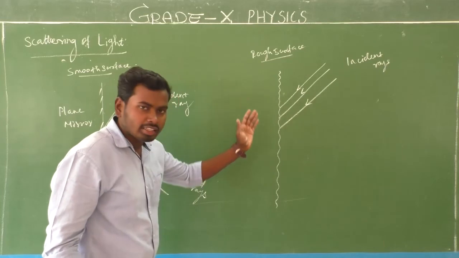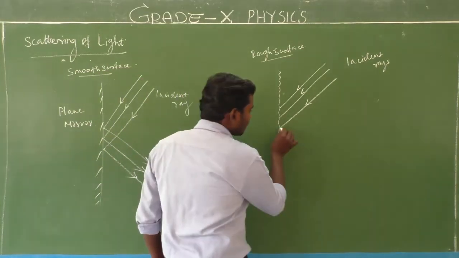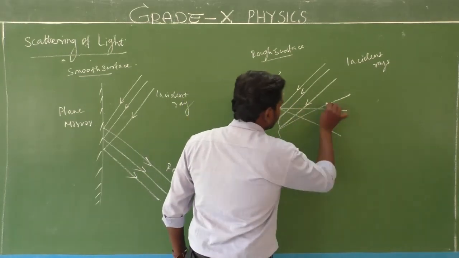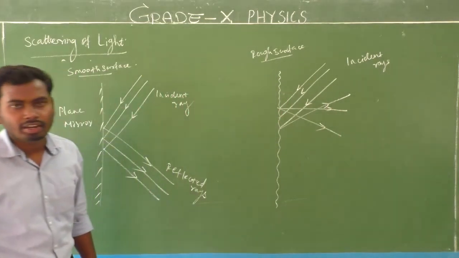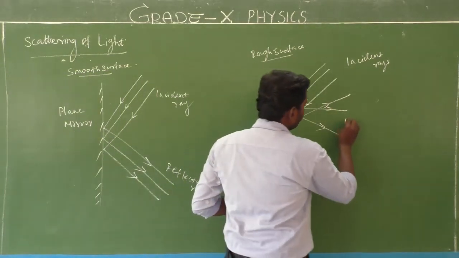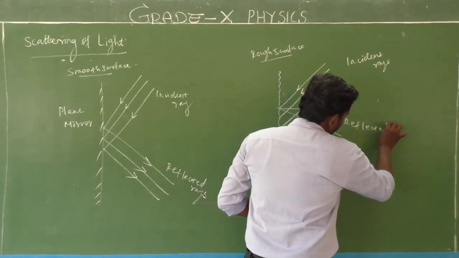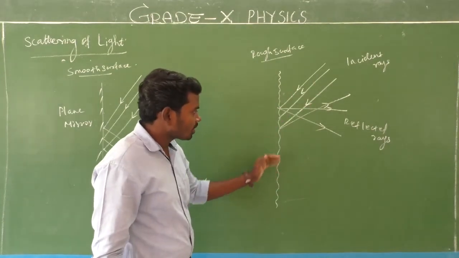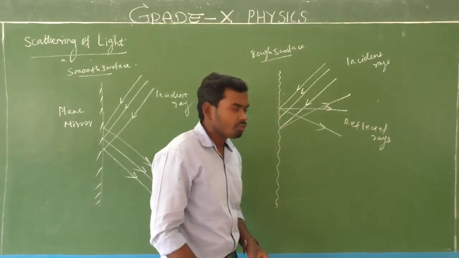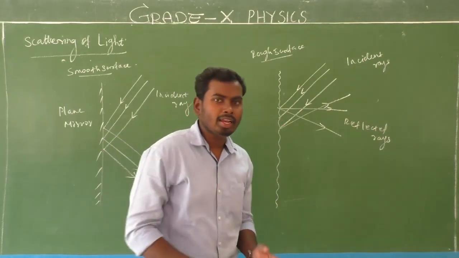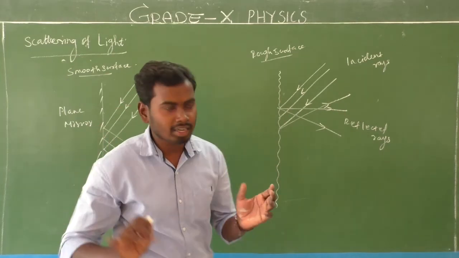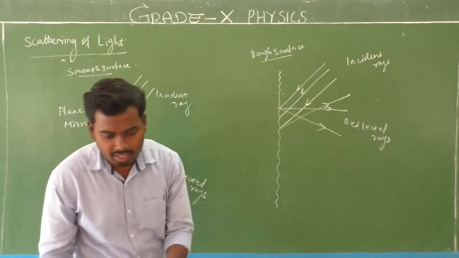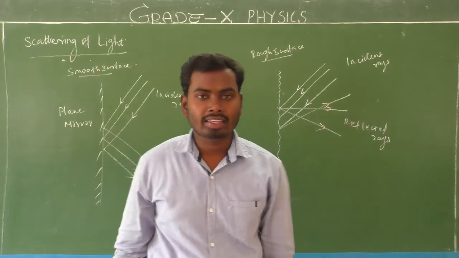Actually, this incident ray falls on the rough surface. After reflection, the reflected rays travel in different directions like this. They are reflected rays. Because that is a rough surface, after reflection all the reflected rays diverge, which means they travel in different directions, isn't it? Look at here, light goes in this direction, that one in this direction, this one in this direction.